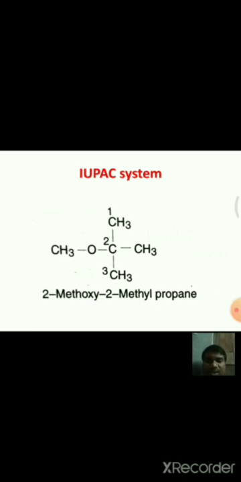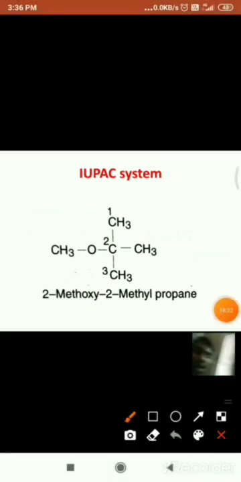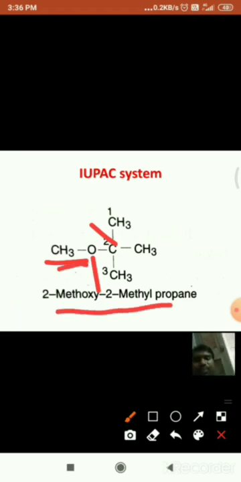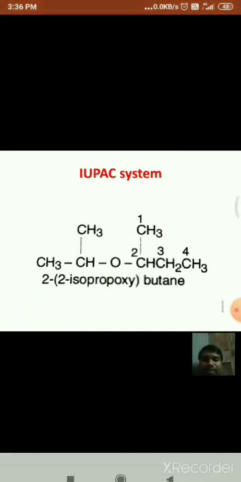And coming to this molecule, see here the oxygen, on one side we have methyl and this oxygen is attached to the second carbon of this 2-methylpropane, hence the name of this molecule is 2-methoxy-2-methylpropane.